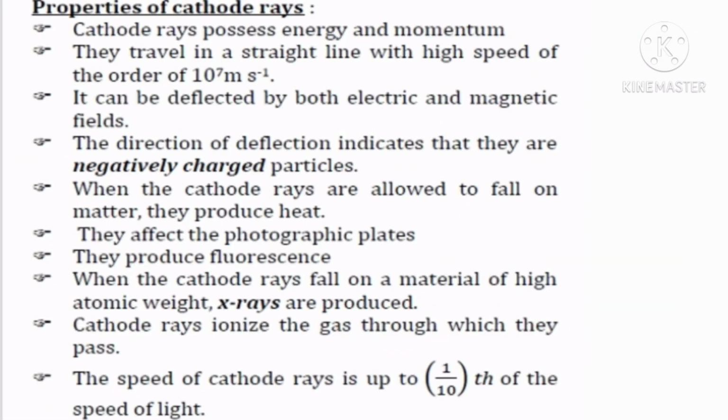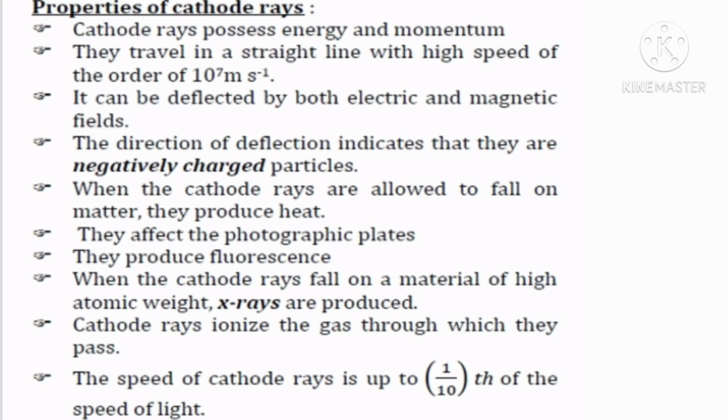Next one is about the properties of cathode rays. Cathode rays possess energy and momentum. They travel in a straight line with a high speed of the order of 10 power 7 meter per second. They can be deflected by both electric and magnetic fields. The direction of deflection indicates that they are negatively charged particles.